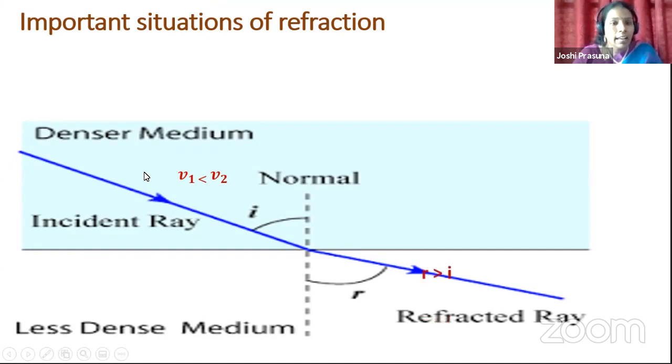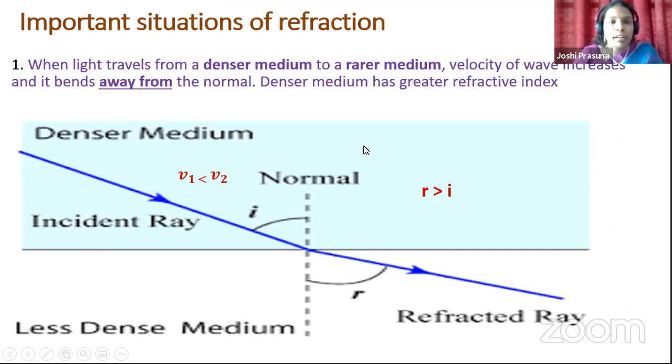Whenever a light ray travels from denser medium to rarer medium, you have to remember the speed of light decreases in the denser medium and increases in the less dense medium. Therefore, the refracted ray is moving away from the normal. Therefore, R should be greater than I. Did you get the point, children?